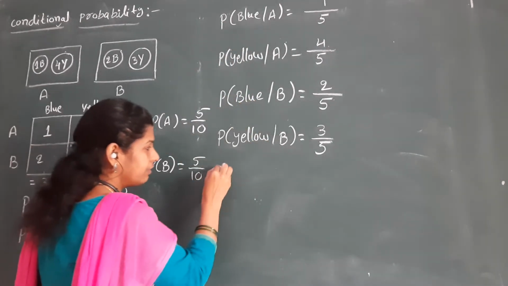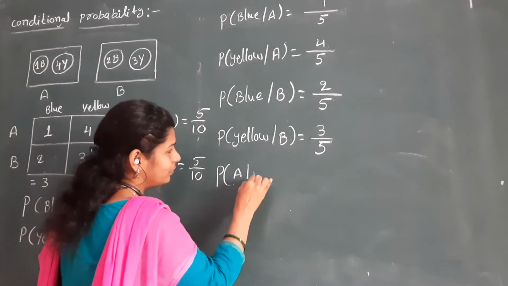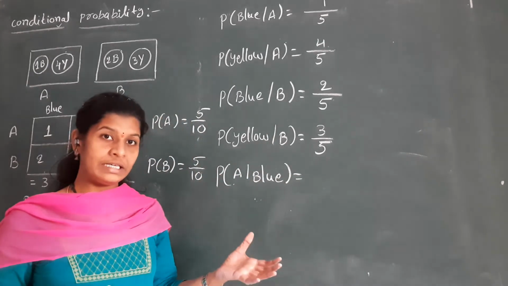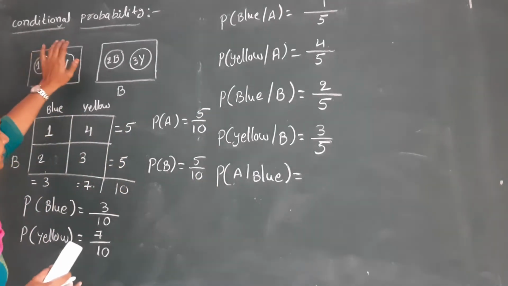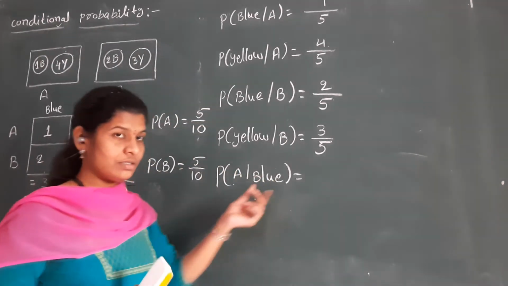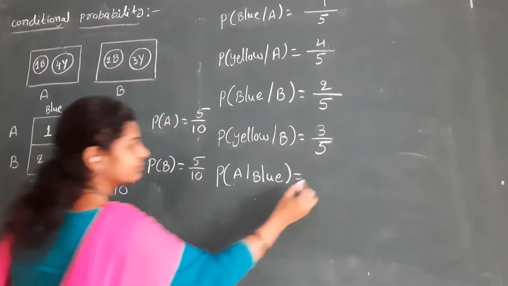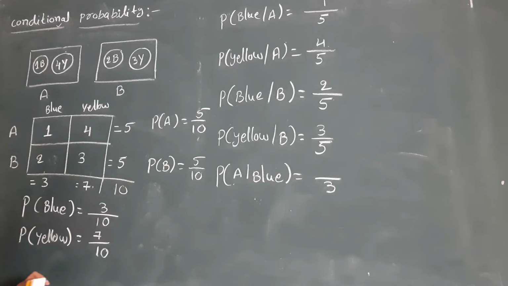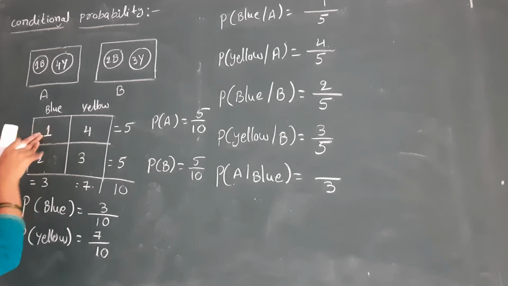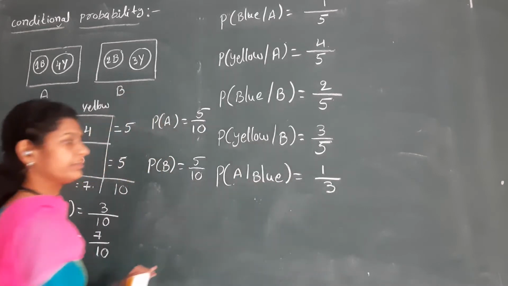Next, I am taking one more probability. For example, A given blue. That means I selected box A, from the blue balls. See here, total blue balls: how many blue balls are here? We have 3. Total blue balls are 3. So in these 3 blue balls, how many are in box A? Only 1. So I am writing here 1 by 2.